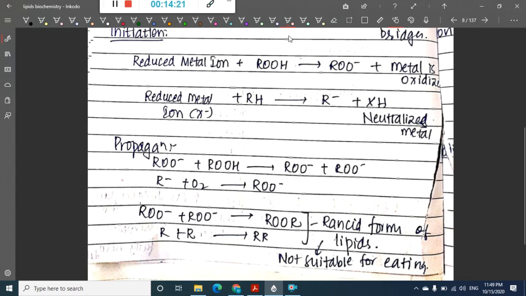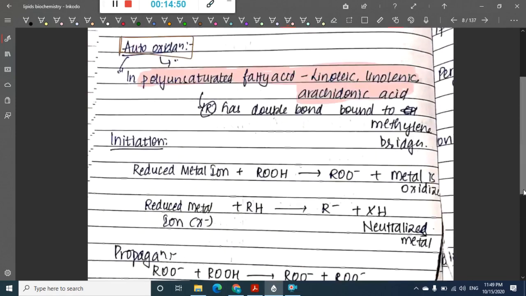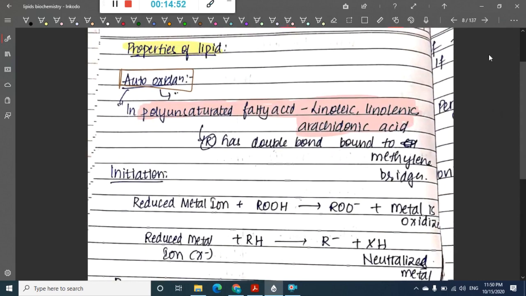This ROO minus will combine with ROOH and form ROO minus again. This R minus will combine with oxygen and form ROO minus. If two ROO minus combine together, they form ROOR, which is called the rancid form of lipids. Even two R minus combine together and form RR. These are rancid forms of lipids which are not suitable for eating. So this is auto-oxidation, which produces non-edible forms.